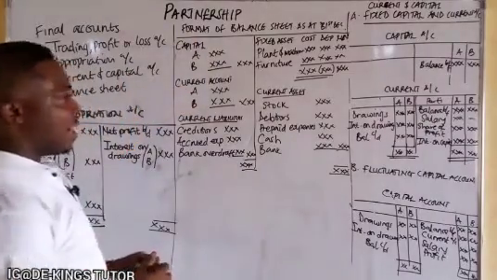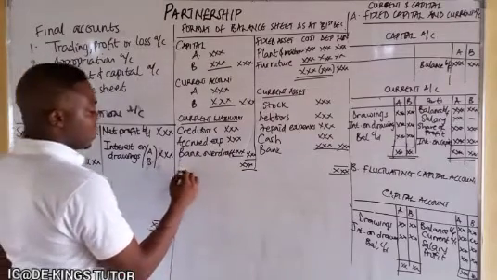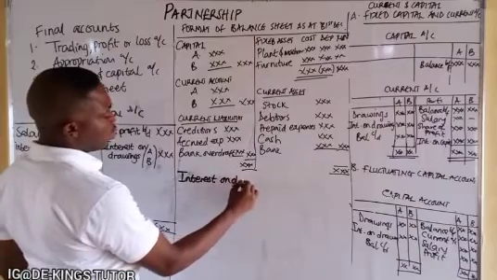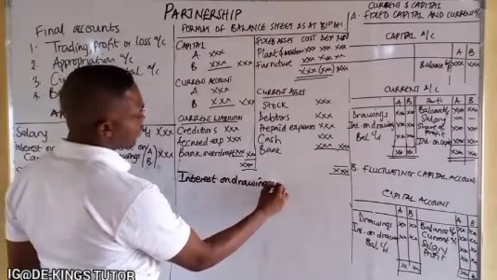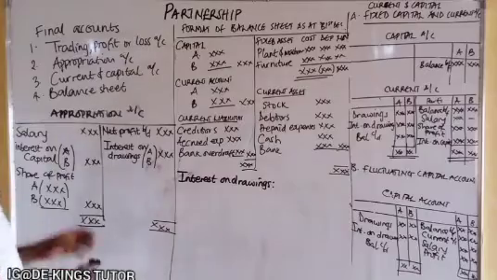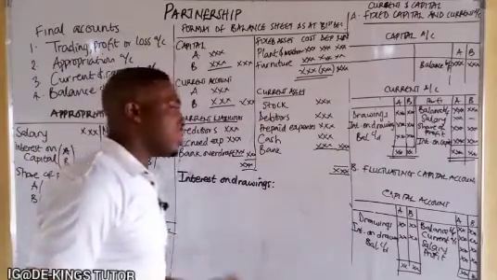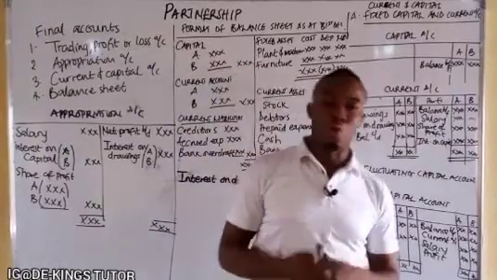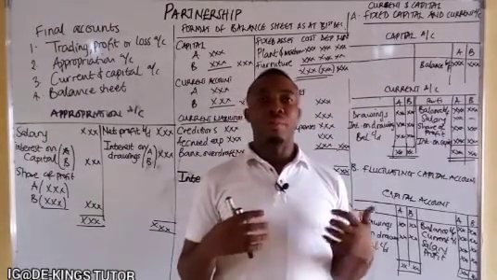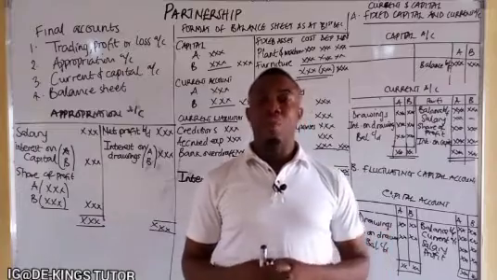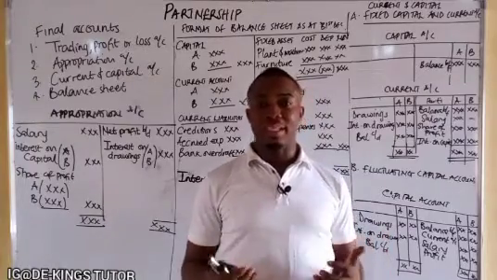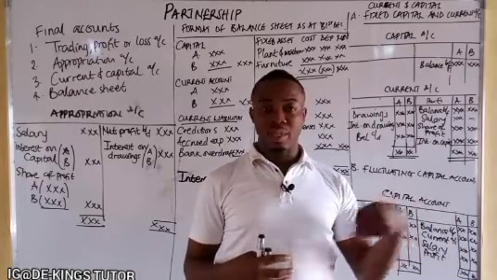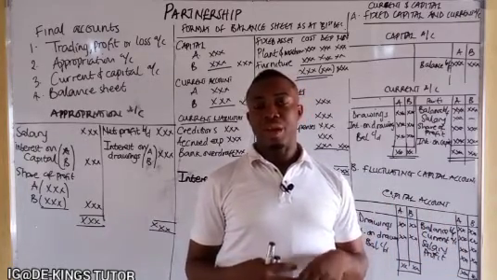So the normal, let me explain this one after the other. Interest on drawings. Now, drawings is getting money back, in terms of cash or goods, by the partners from the business. Most times the partners might have an emergency whereby they don't have their personal cash, so they might want to get from the firm, from the business.